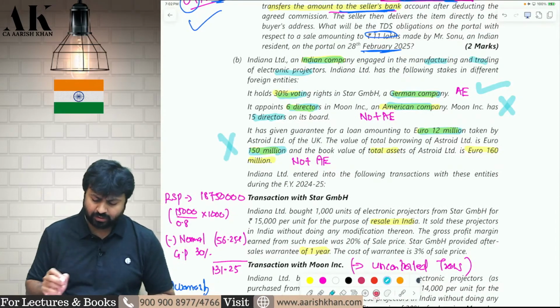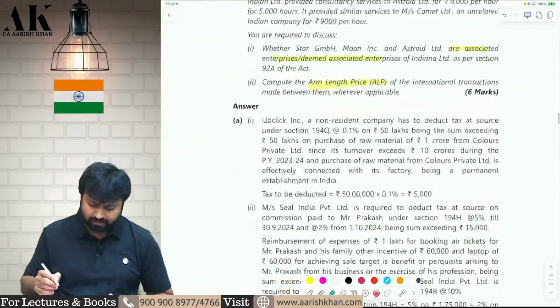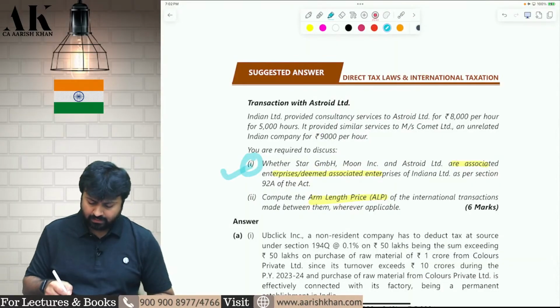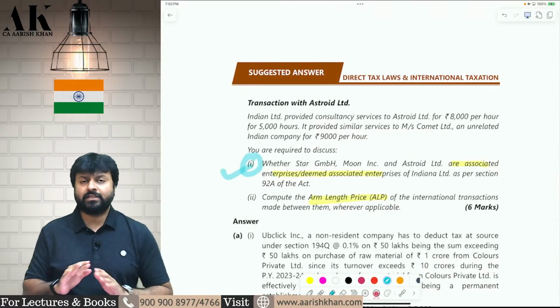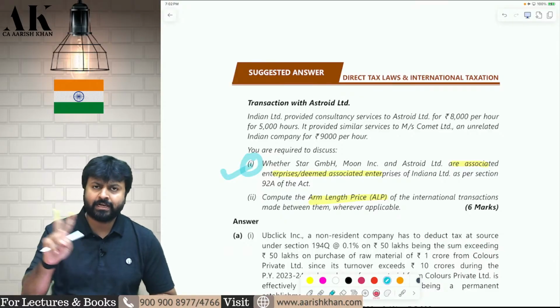Therefore, again, we both are not associate enterprises. Therefore, only the first transaction is with an associate enterprise. Second and third transactions are not. Therefore, the answer to the first question is done: which transactions are associate enterprises and which are not. Only the first one is an associate enterprise. Second and third are not.